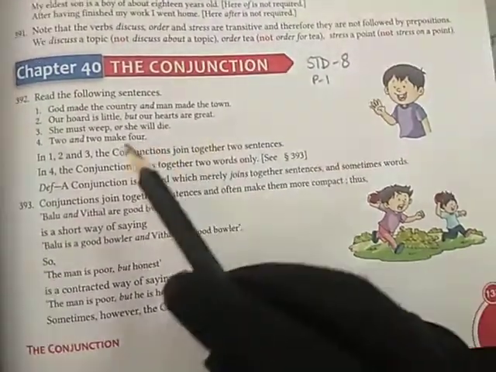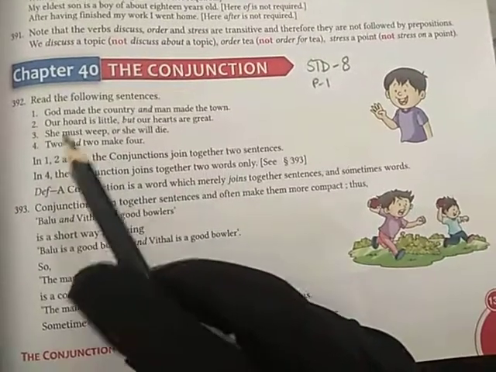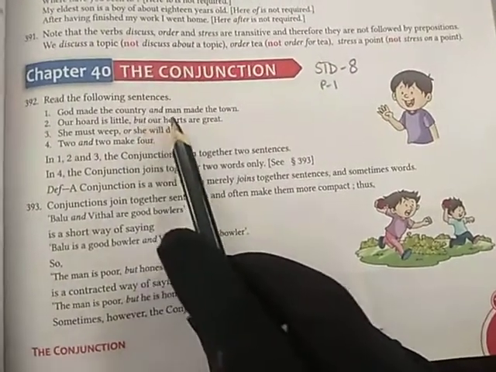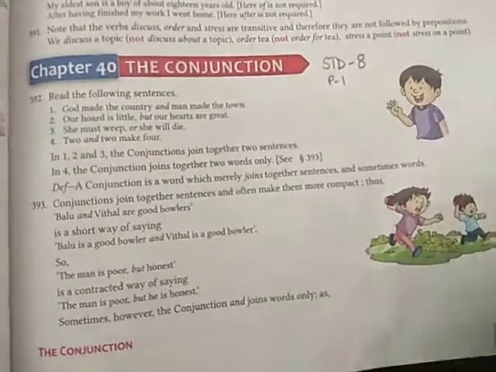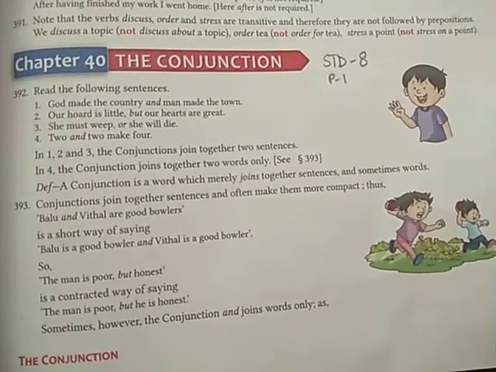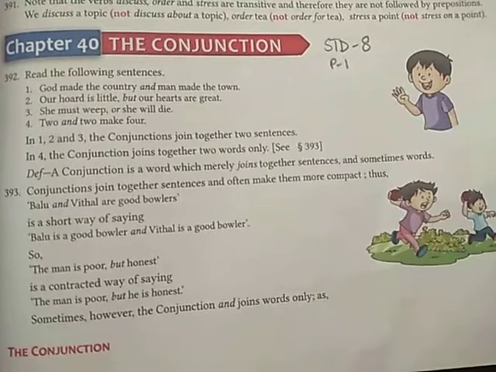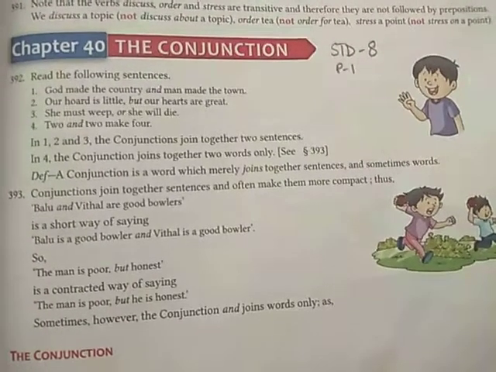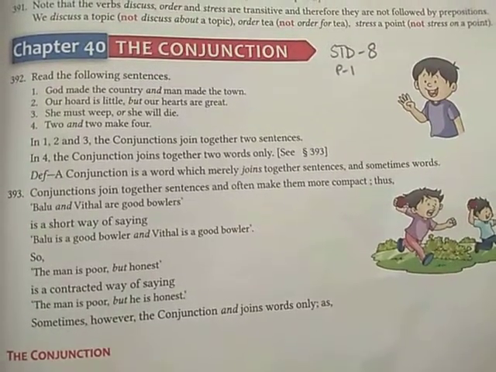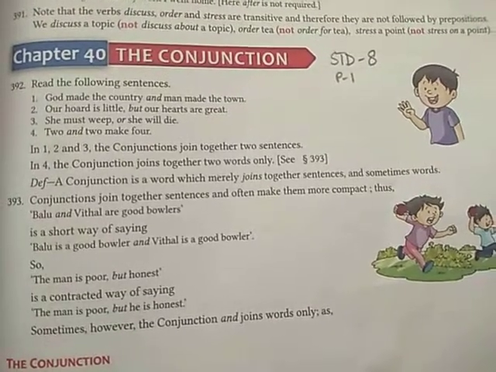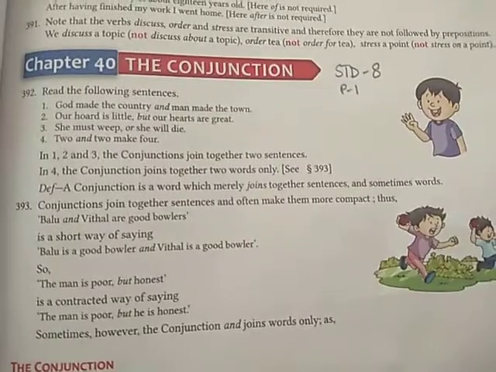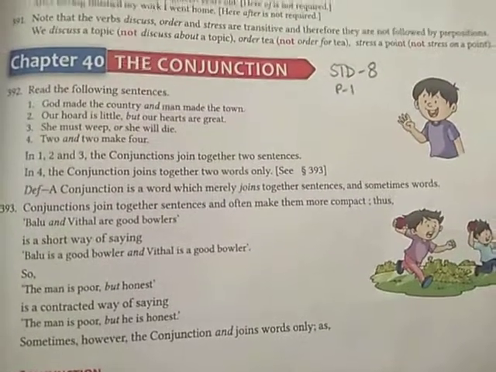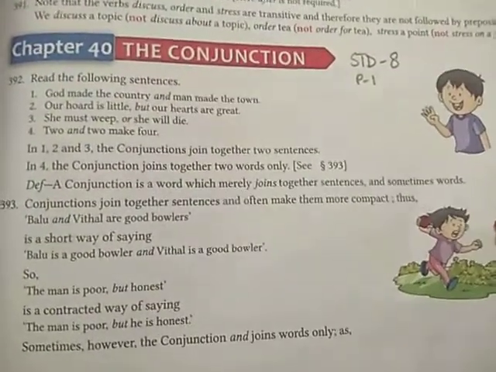So first, look at the examples given here. God made the country and man made the town. Second one, our hoard is little but our hearts are great. Similarly, she must weep or she will die. Then the fourth one, 2 and 2 make 4. So what did we see in all these sentences? There were words which were joining the sentences.